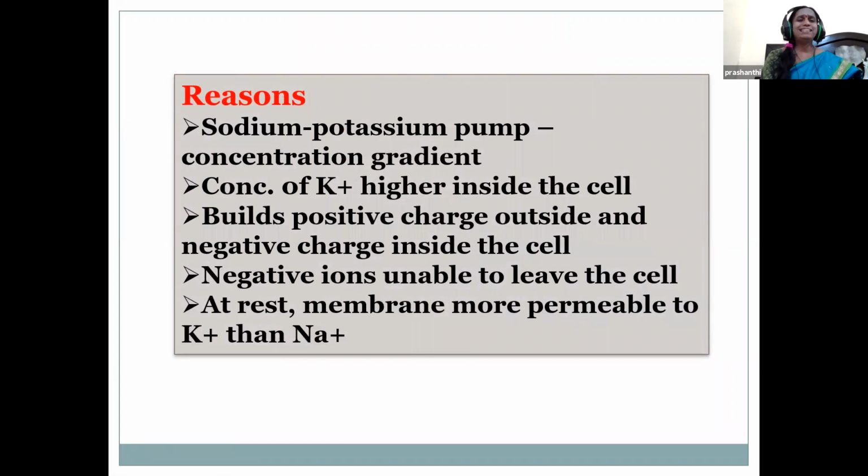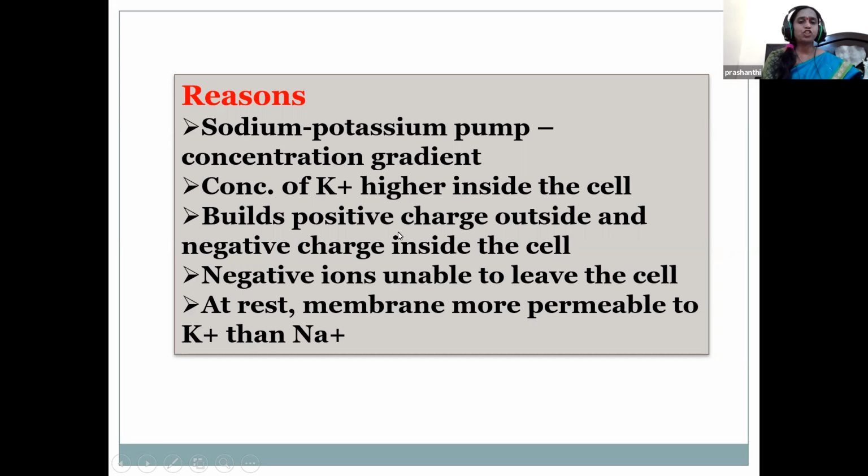So what are the reasons for it, children? When potassium ions accumulate inside the cell, the negative charge within the cell is created by the cell membrane being more permeable to potassium ion movement than sodium ion movement. In neurons, potassium ions are at higher concentration within the cell, whereas the sodium ions maintain higher concentration outside the cell.